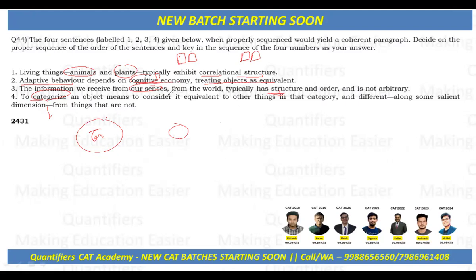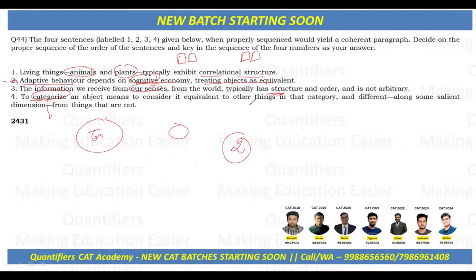Now the sequence here is 2431 because, of course, two is the opening sentence, as it gives us a kind of introduction. It tells us that adaptive behavior depends on cognitive economy, treating objects as equivalent. So our adaptive behavior, the way we survive in the environment, depends upon cognitive economy. It depends on our ability to economize mentally, to categorize things mentally, to treat different but similar objects as if they are the same in useful ways.